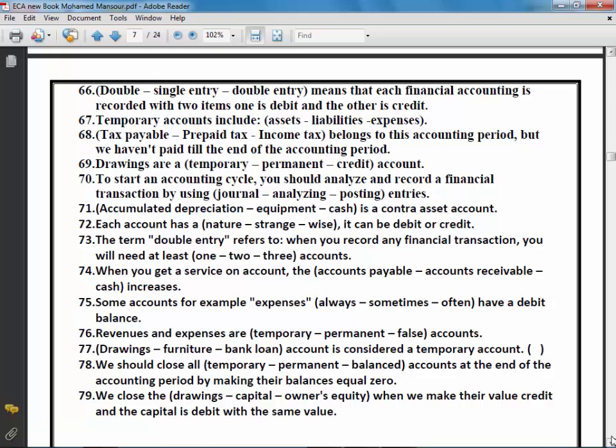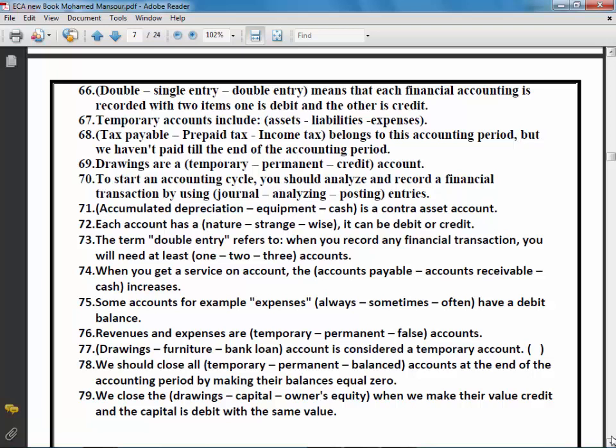Number 72. Each account has a nature. It can be debit or credit. Of course, each account has a nature. Nature means normal. The nature or the normal balance of the account may be a debit or a credit, debit balance or credit balance. The right answer for number 72 is nature.